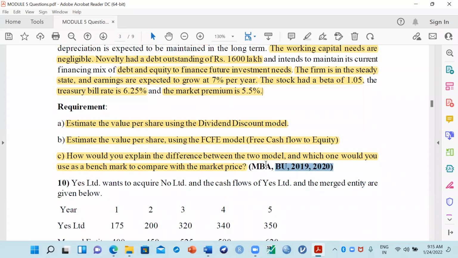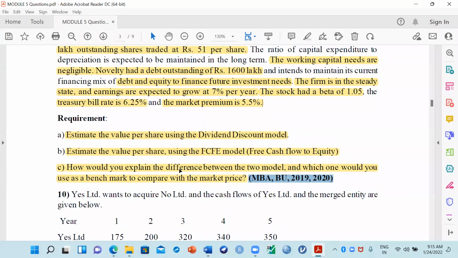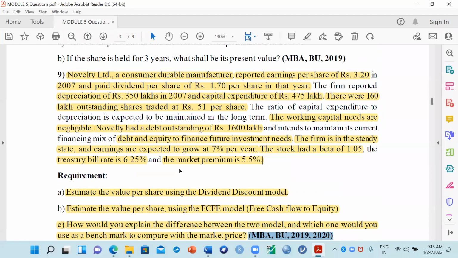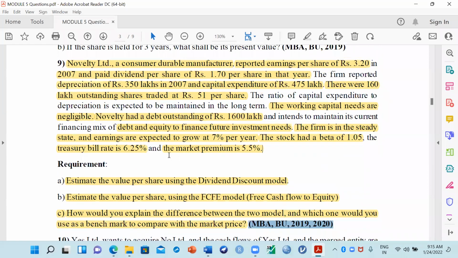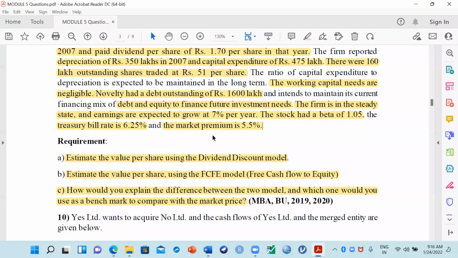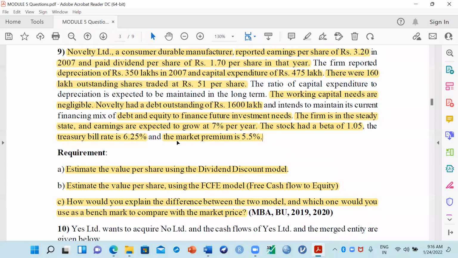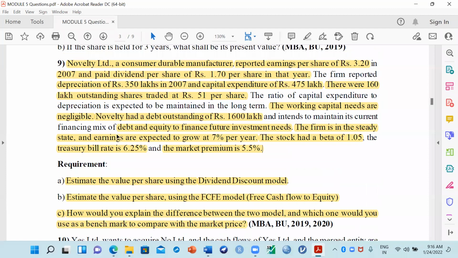So this question they have asked 2 times in the university for section B, and it is a repeated question in the university, this kind of problem. If you know the concept, you can calculate based on any information given in the question.